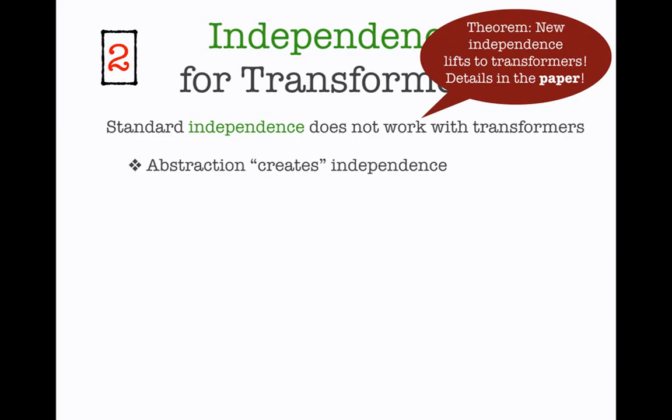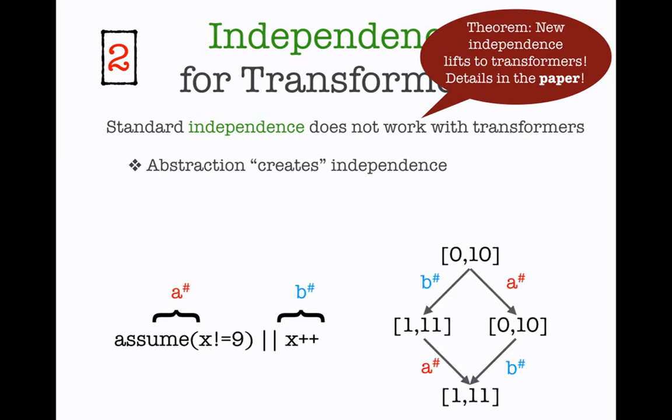The first one is abstraction creates independence. So let's take a look at an example. We have two concurrent transformers, A and B. A is assume x is different than 9, and B is x plus plus. Now if you consider the sets of states for the variable x, and let's consider the initial set to be the values from 0 to 10, we immediately are able to understand that these 2 transformers will not commute.